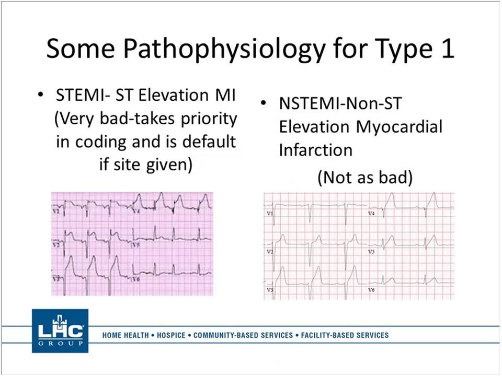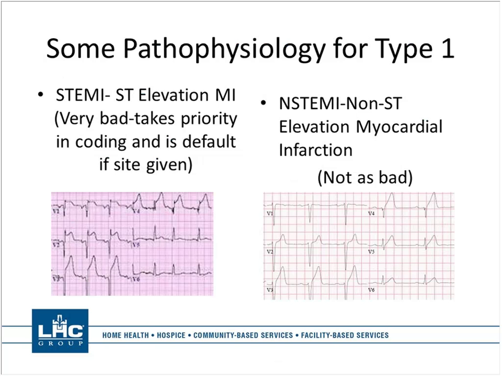So I wanted to give you some pathophysiology for type 1 MIs, which of course are the most common type of MI. I don't know if you can see the difference in these two EKGs, because to many of you these probably look the same, but if you look really hard, you can see the one on the left, which is the STEMI, or the ST elevation MI.